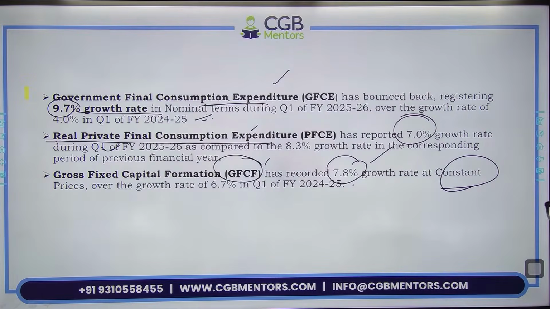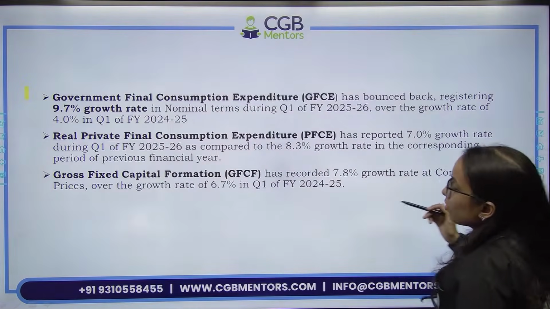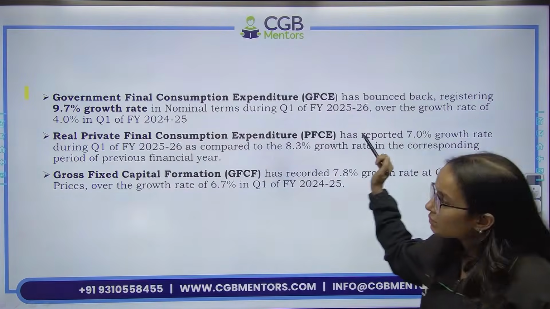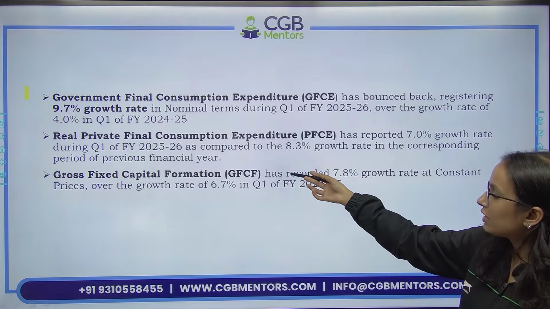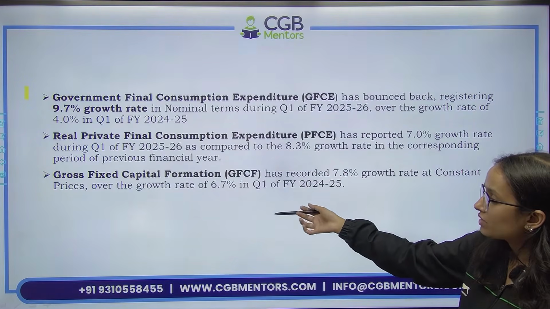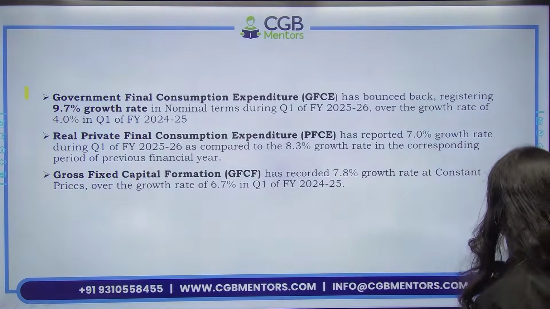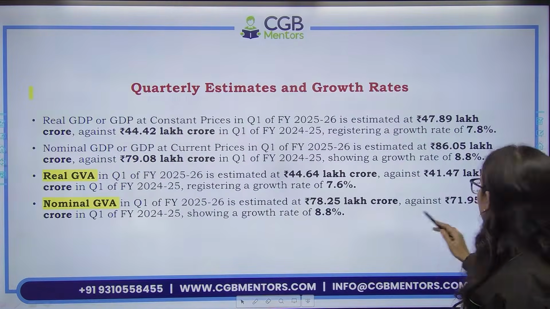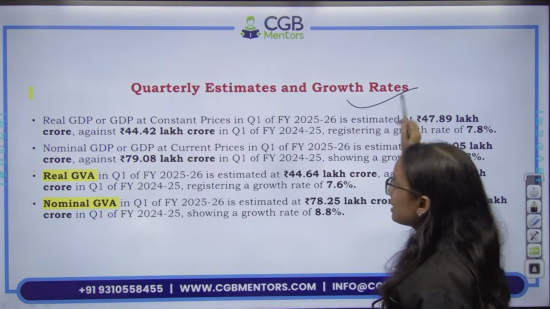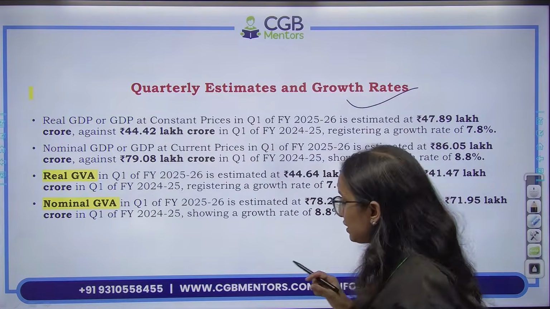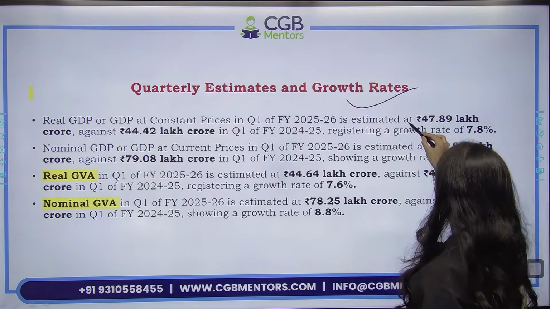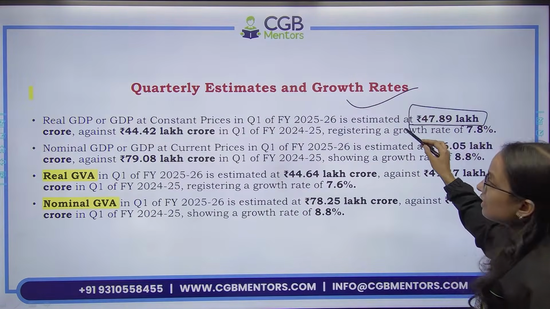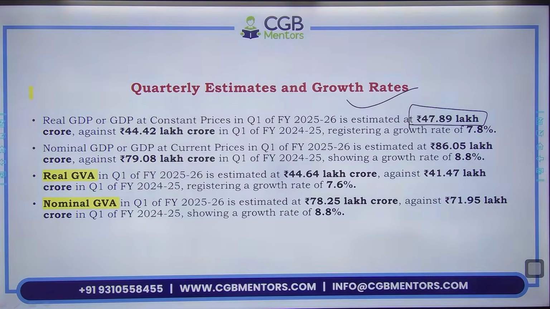Okay. So this is the data regarding all these segments. Government final consumption expenditure we have seen in nominal terms, real private final consumption expenditure at constant prices, and GFCF as well at constant prices. इसके बाद जो आपका आता है the quarterly estimates and growth rates. Quarterly estimates में real GDP is estimated at 47.89 lakh crore rupees. तो यहाँ पर absolute terms में आपका figure दिया हुआ है.